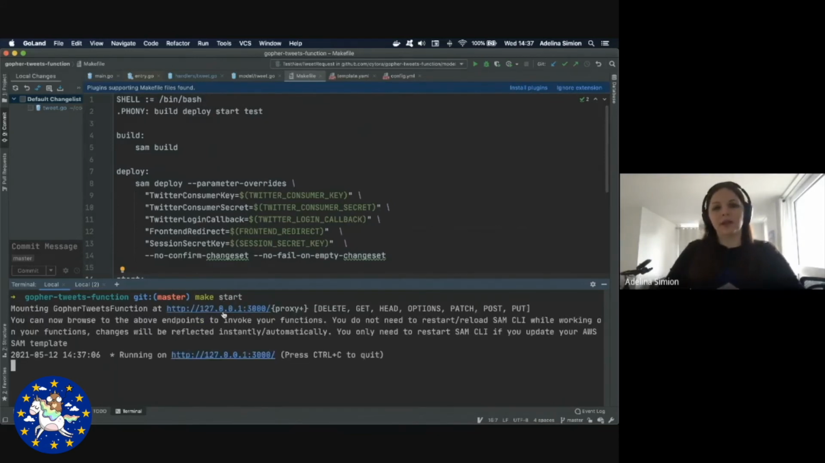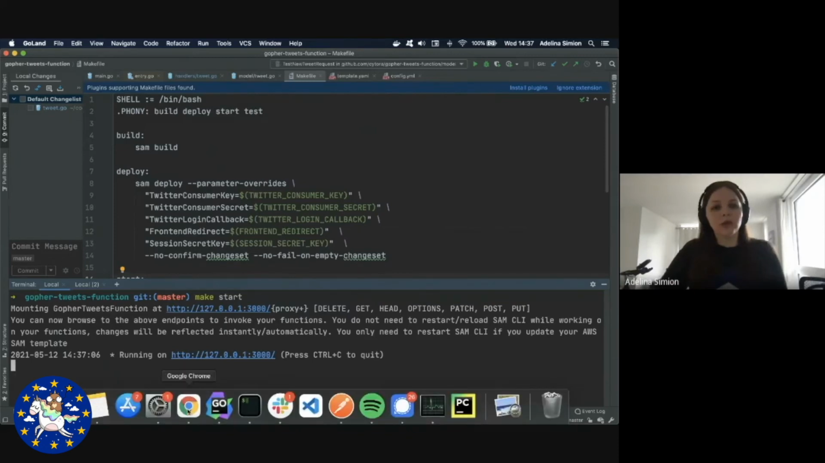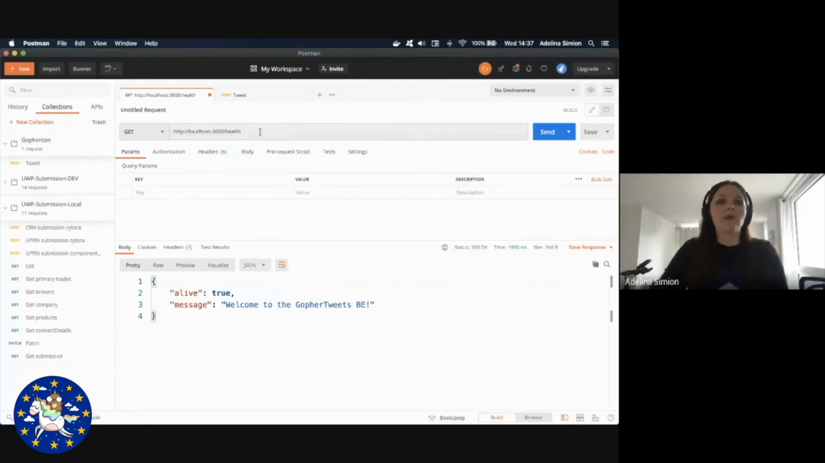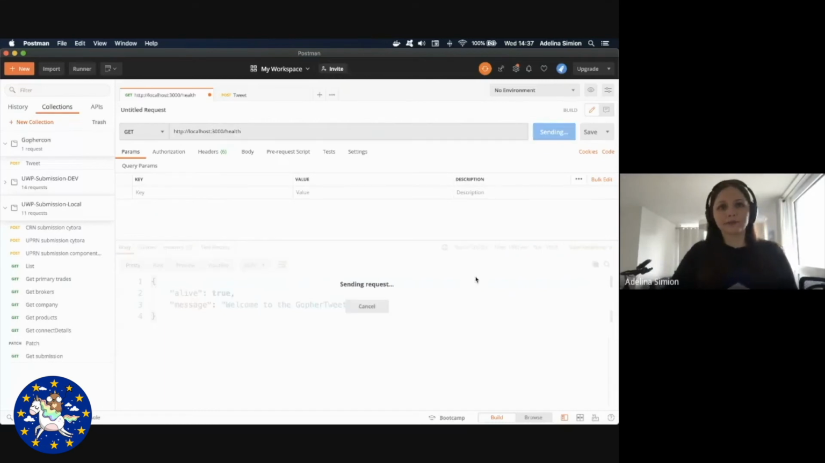So what happens here is we've started our Lambda function on localhost 3000. As we previously mentioned, the API gateway is actually a REST API in front of our Lambda function, so we can invoke it without the use of our front end. I'm going to use Postman so we can have a look at our function locally. We've exposed a health endpoint just to see that the backend is alive. So I'm going to send this down.